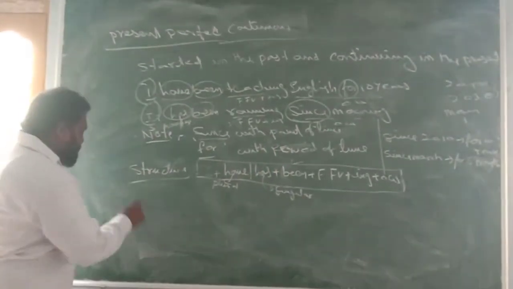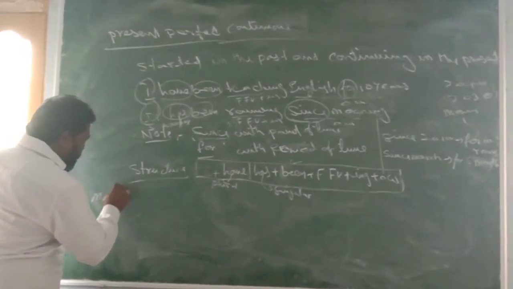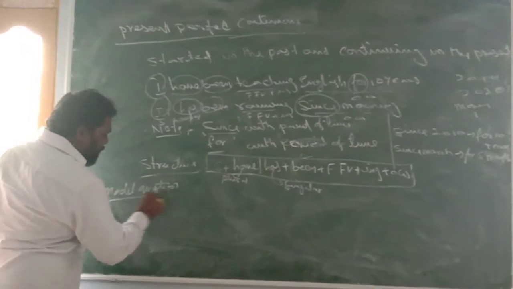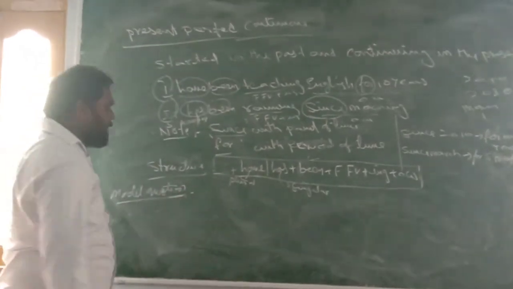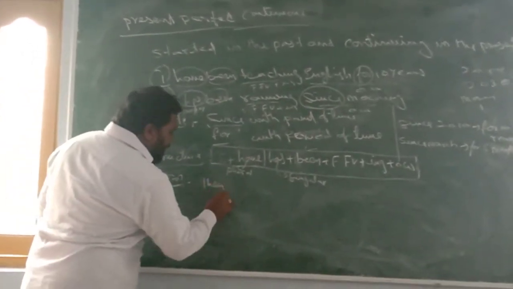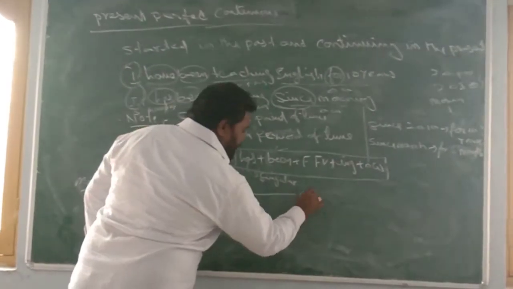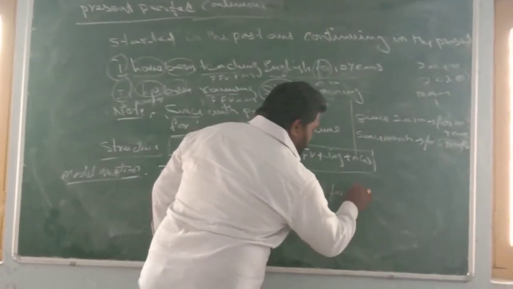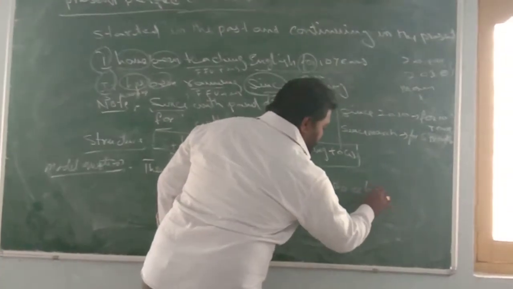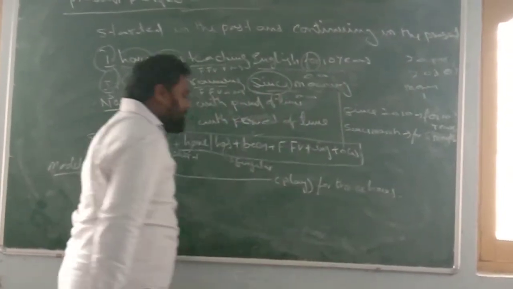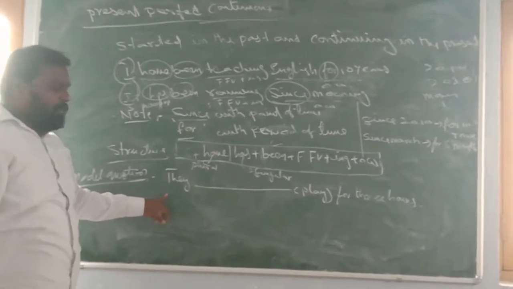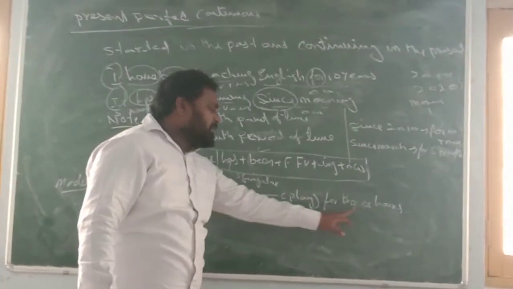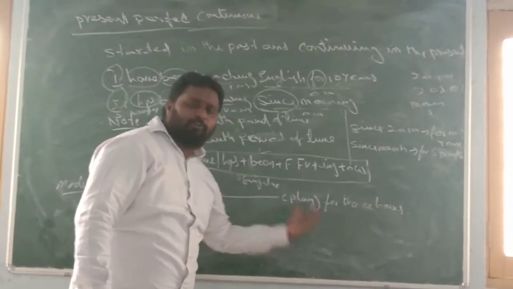Now let us see some model questions. How do we get it in the exam? Model question. Okay. They dash play for 3 hours. They means వారు, play means ఆడడం, for 3 hours means 3 గంటల నుండి.